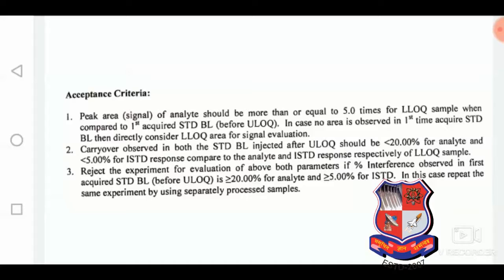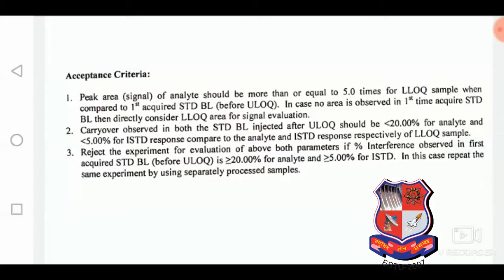Reject the experiment for evaluation of both parameters if percentage interference observed in the first aqueous standard blank is greater than or equal to 20% for analyte and greater than or equal to 5% for ISTD. And that is the thing the students have to remember. In this case, repeat the same experiment by using separately processed samples.